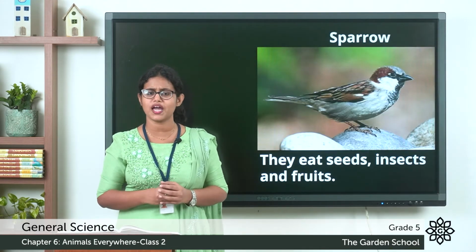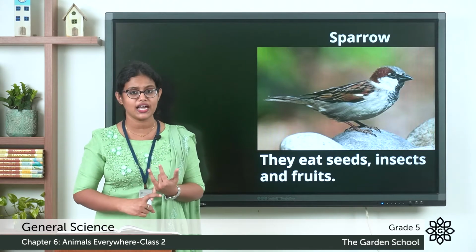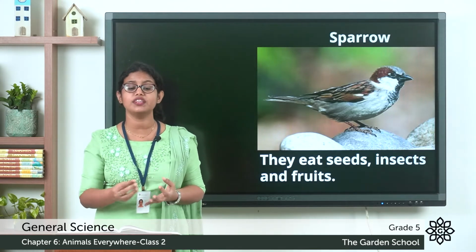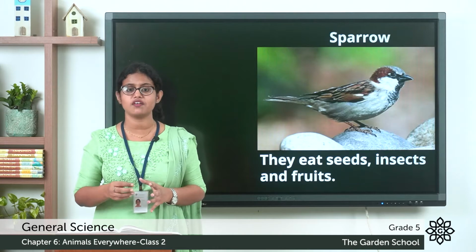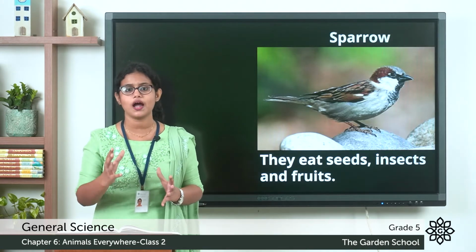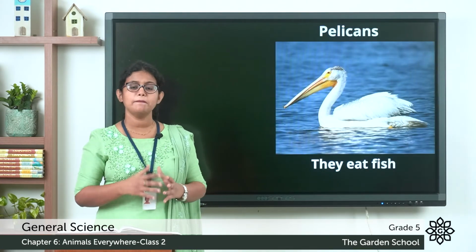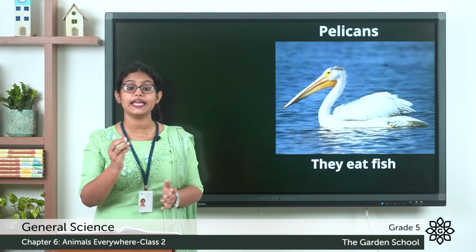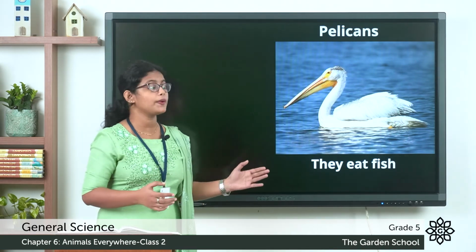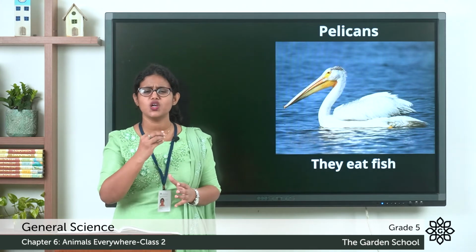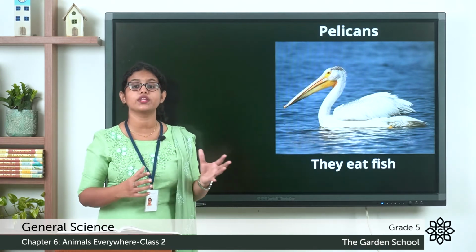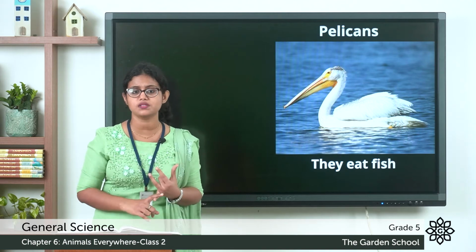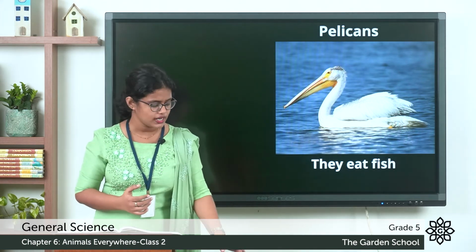Then there are birds like the sparrow. Do you know what these sparrows eat? They eat nuts, seeds, and even insects. They have a small and short beak. Birds such as pelicans and penguins. Do you know what they eat? They eat fish. And if you see the picture of the pelican, you can see they have a long and pointed beak with a pouch. And these birds eat fish.